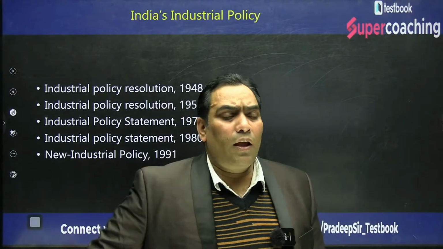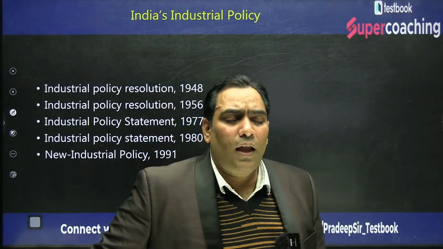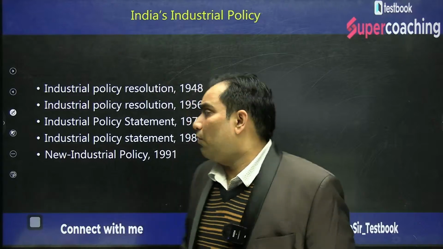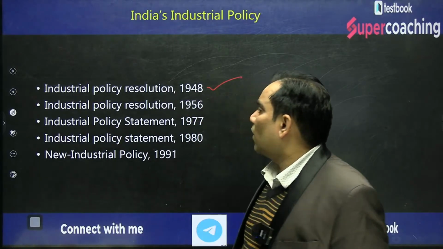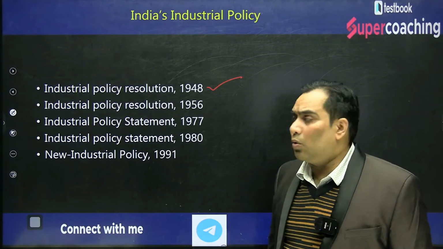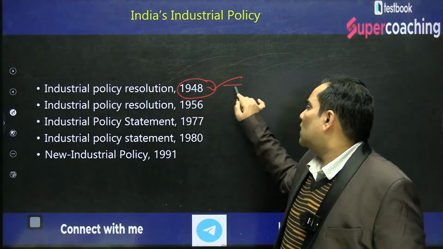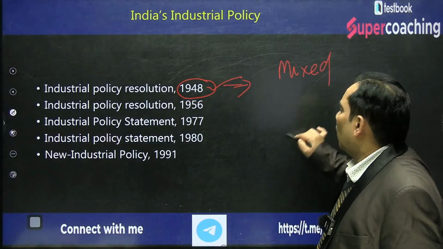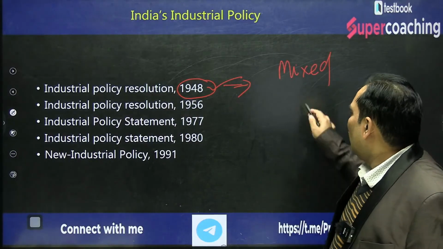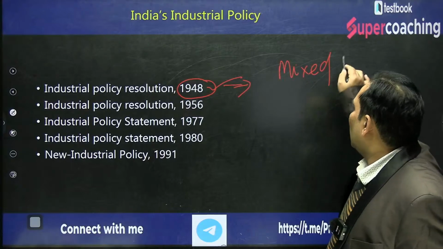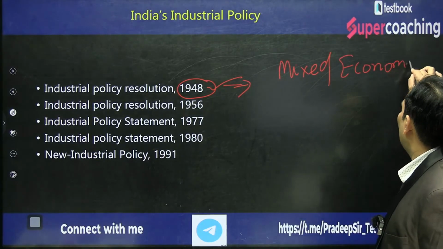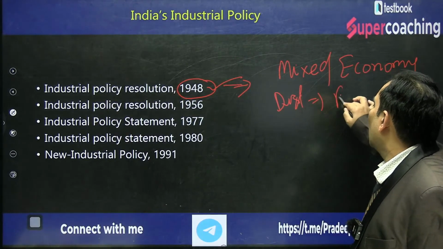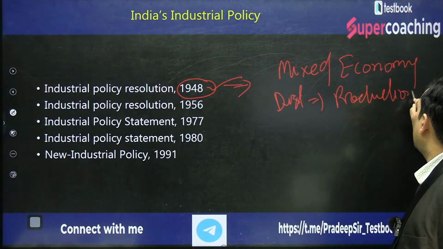First of all, the government of India announced in 1948 the industrial policy of 1948, which is also known as the industrial resolution of 1948. And this industrial policy of 1948 was talking about the mixed economy. When we talk about the distribution of resources, or when we talk about production, it can be done in three ways.